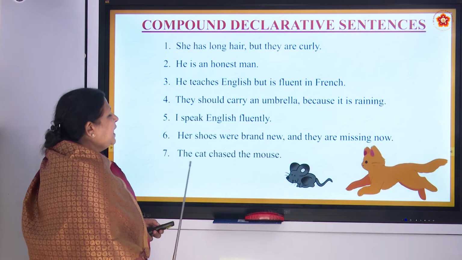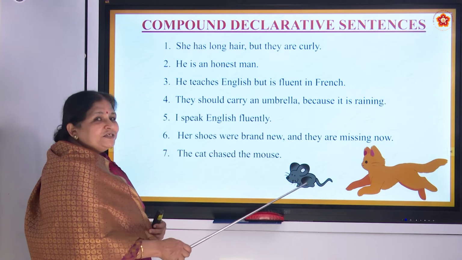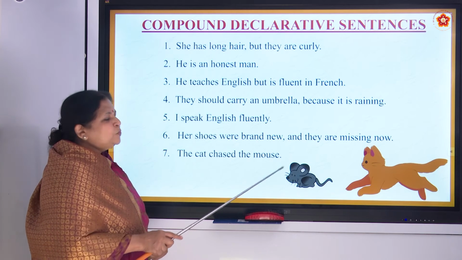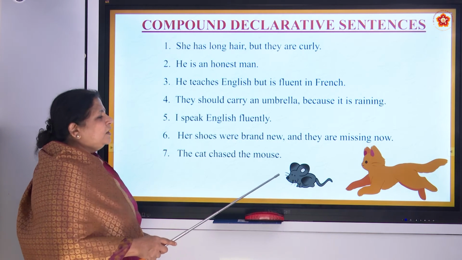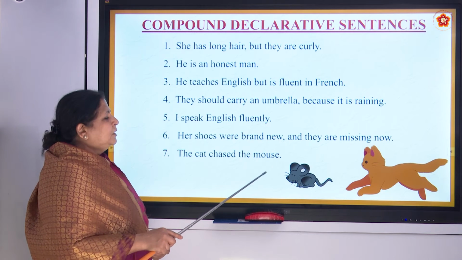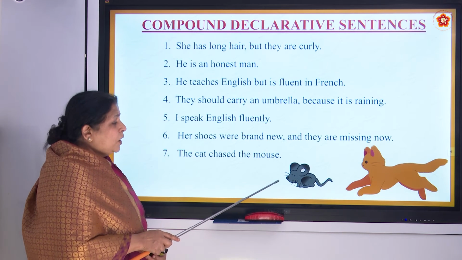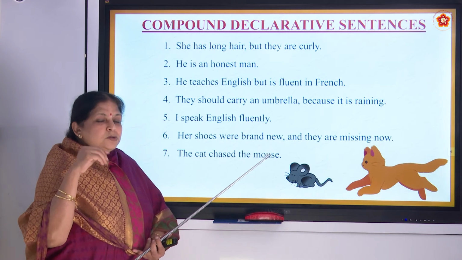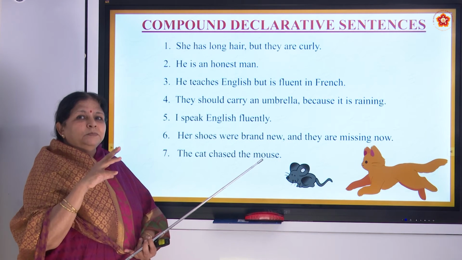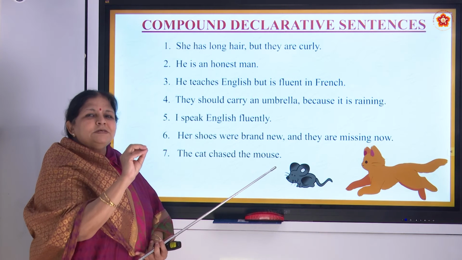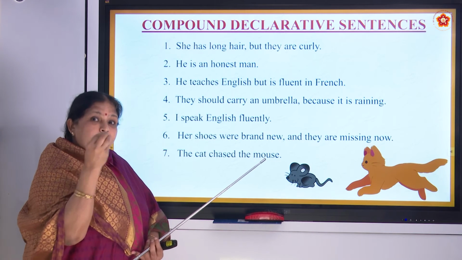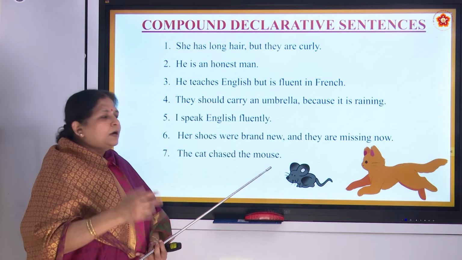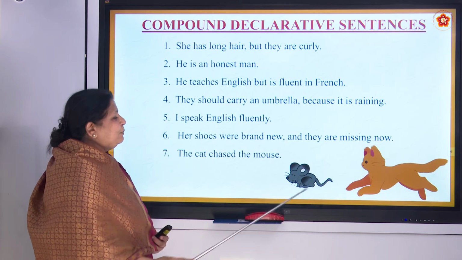Okay. The cat chased the mouse. Yes, Tom and Jerry. Do you remember the cartoon Tom and Jerry? The cat and the mouse will keep on running here and there, and the cat will start going behind. Now, what is happening is this mouse is so small and it's very clever. It knows where the cat can't come. So, it will go into the smallest places, under the chair or behind the sofa or behind the cupboard, where the cat can't go because it is so big, right?